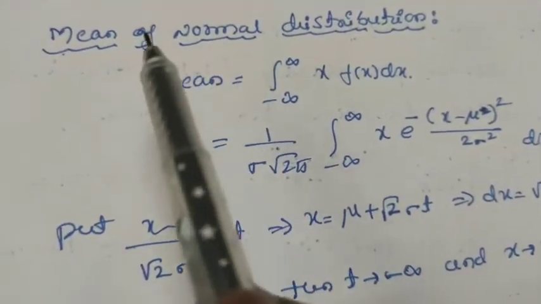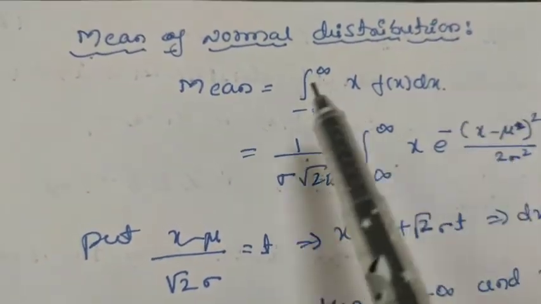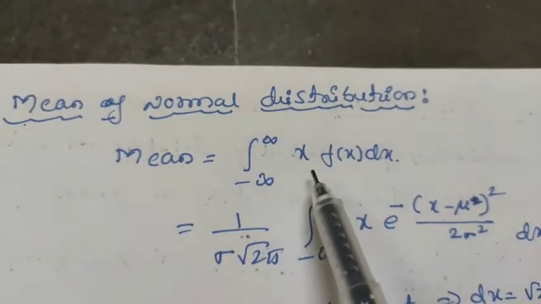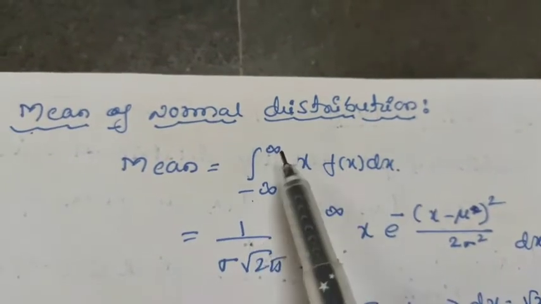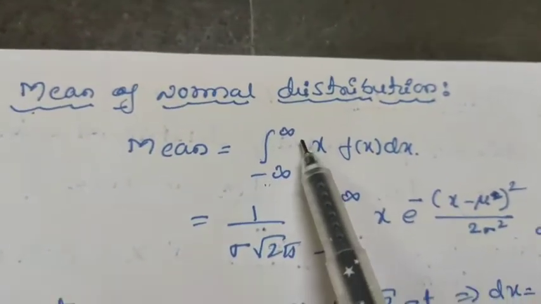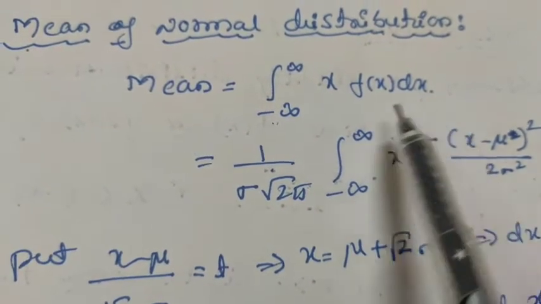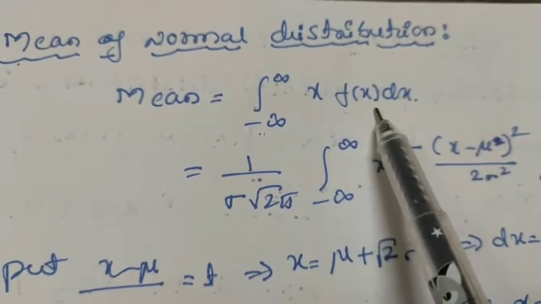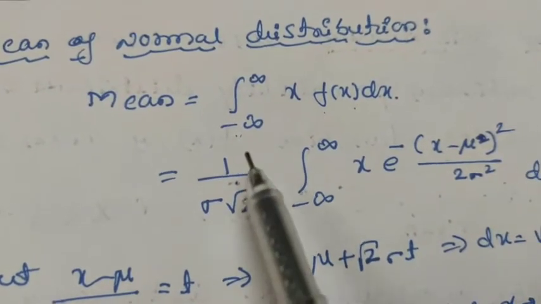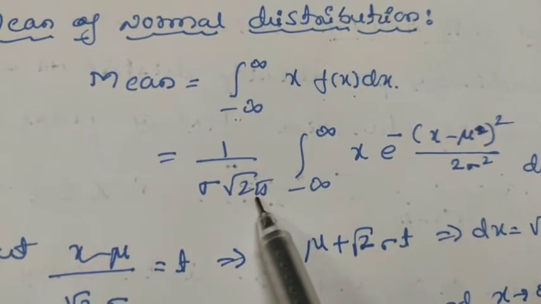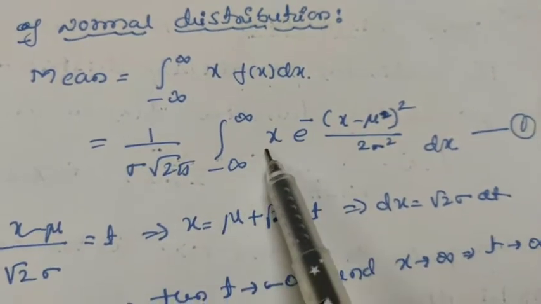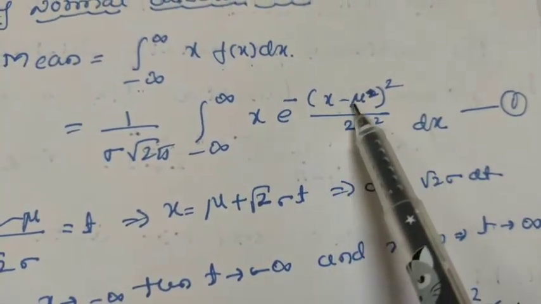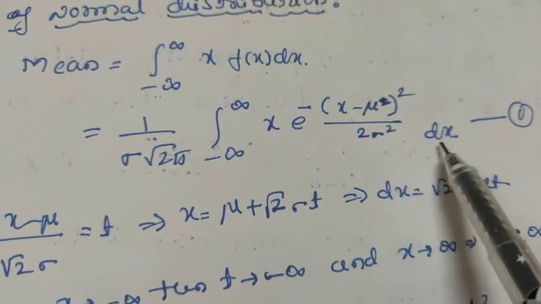Next is the mean of the normal distribution. Let us take mean is equal to, we know mean is just the sum of x into p of x. Here in place of p of x we have integration from minus infinity to plus infinity x into f of x dx. Let us substitute the value of f of x here. F of x is 1 divided by sigma under root of 2 pi, integration from minus infinity to plus infinity x into e raised to minus x minus mu whole square divided by 2 sigma square into dx.